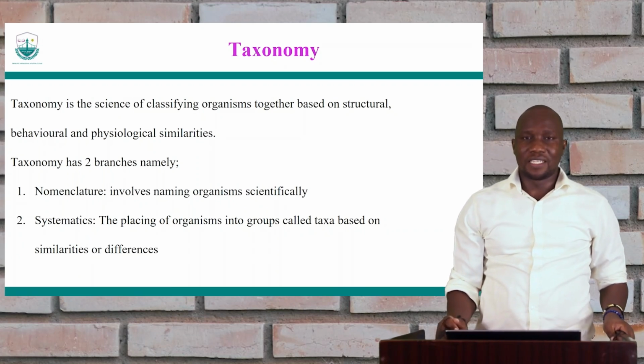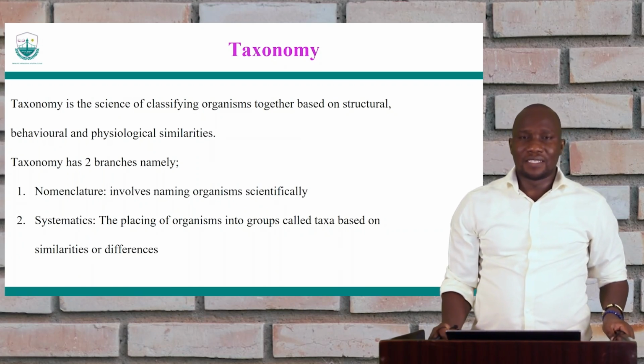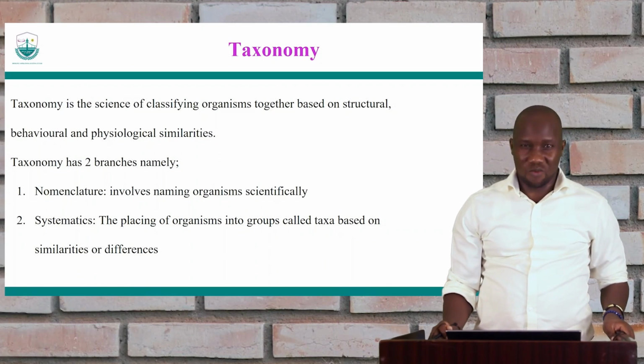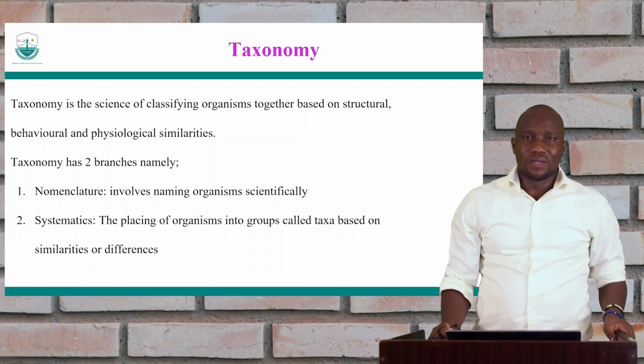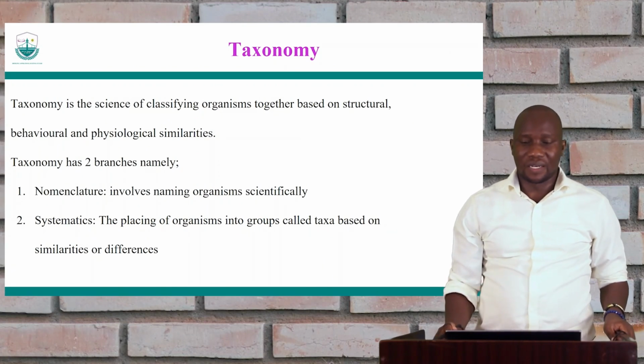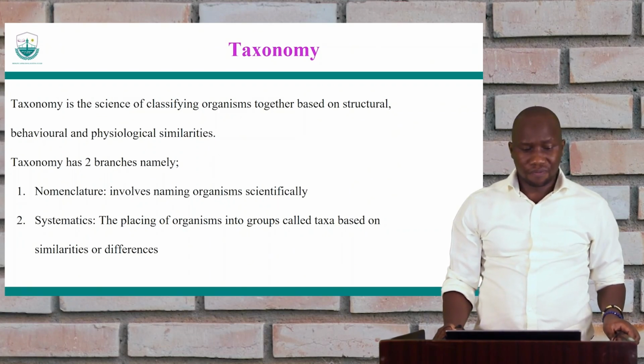That means that the characteristics are based on physical things that we see with our naked eyes or with the microscope. Those are physical characteristics, which we can also call structural characteristics: what structures do they have?